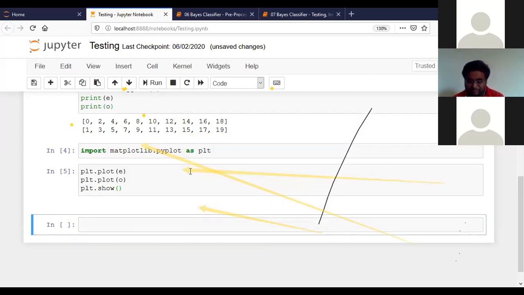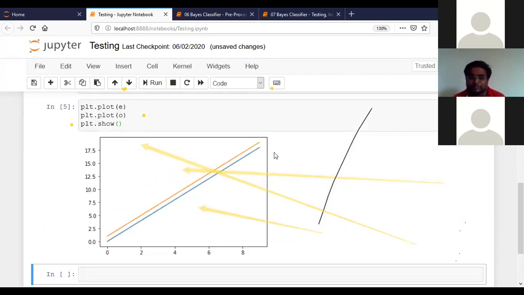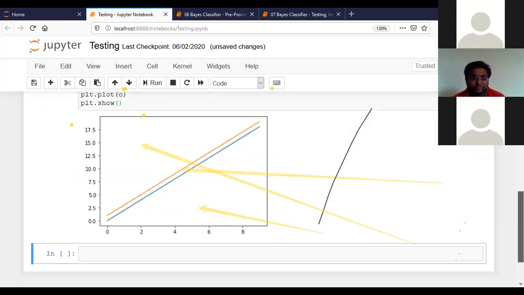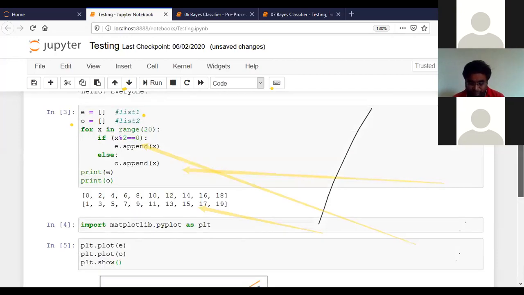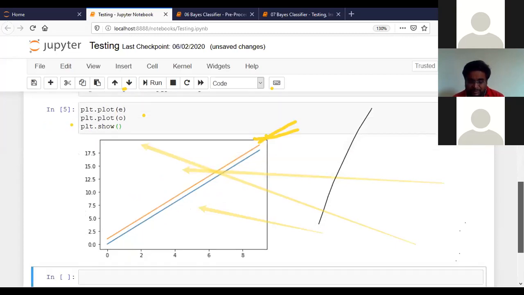Yes, you can see this. There are two graphs, the blue one and the orange one. You can see the graph is starting from zero, which is the even one, and the orange one is for odd. We can label it also. So through these kinds of things, this was the simplest example of cleaning the data and visualizing it. Are you understanding? We can create a lot of different kinds of plots. We can create different kinds of visualizations with that. I'll just move forward.